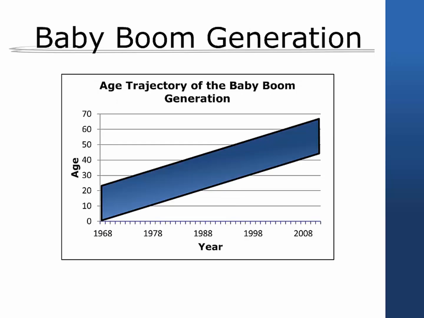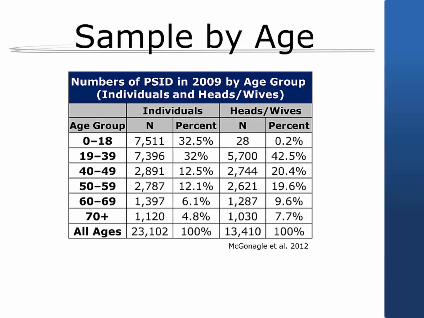Individuals born to the baby boom generation from 1946 to 1964 were ages 4 to 22 when the PSID began. The leading edge of this large cohort began to reach age 65 in 2011. In addition, individuals who were born into PSID families after 1968 have substantial information on their childhood circumstances from their parents' and grandparents' reports. This combination of early childhood experience and adult outcomes represents a major analytical strength of the PSID. The analytical samples are also large.